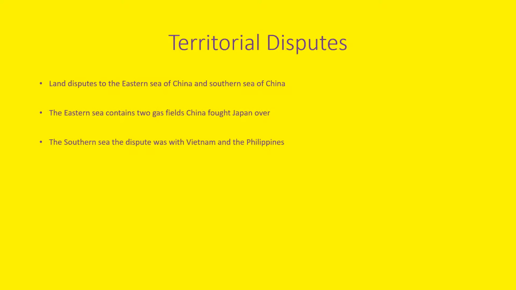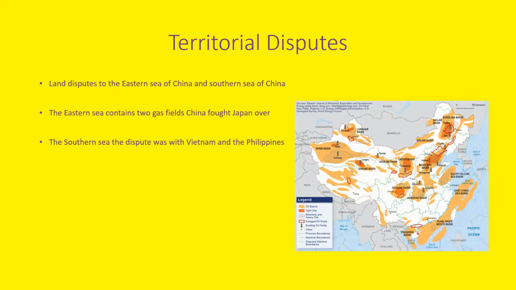China also had disputes in the southern sea with Vietnam and the Philippines. Eventually China controls the southern sea, but will share it with Vietnam and the Philippines. Refer to the picture for the land disputes.